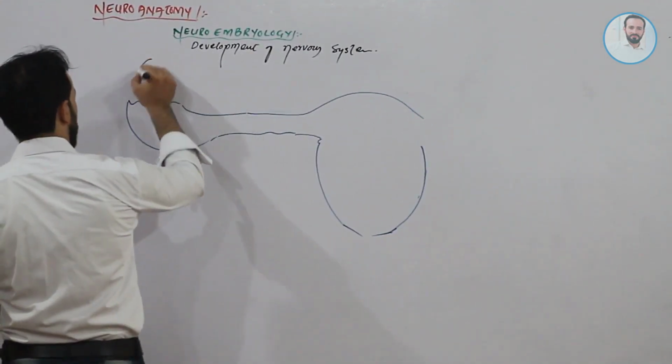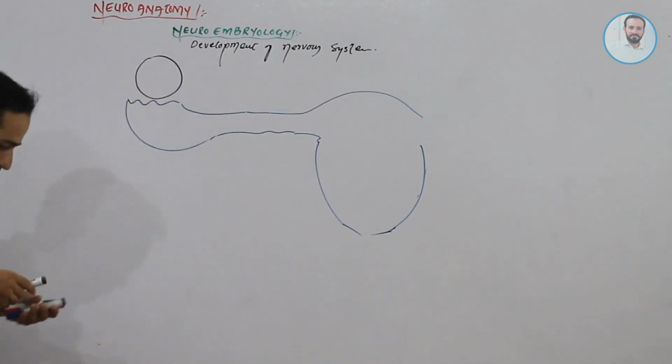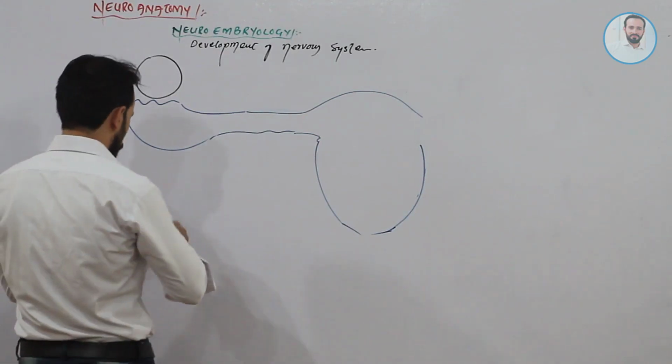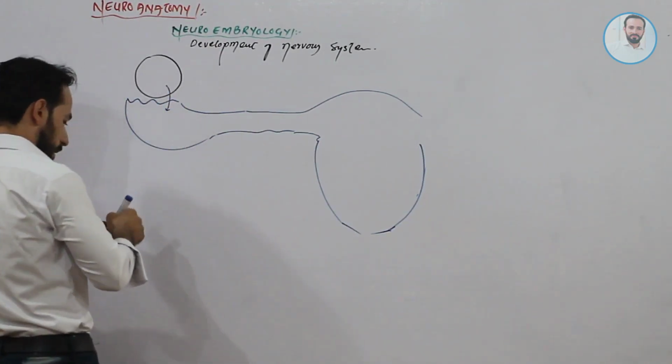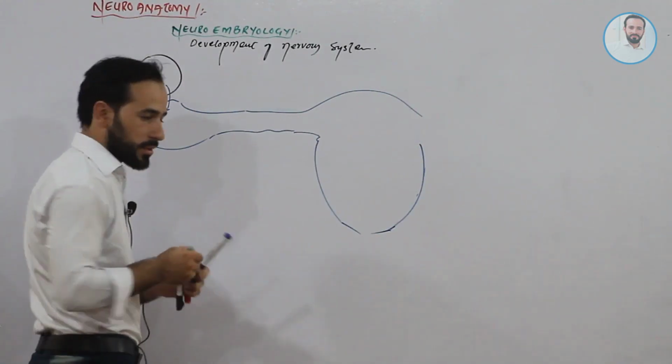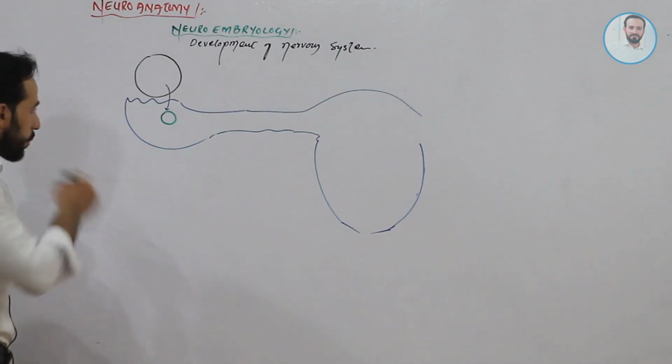As we know, here we have our ovary, right? And we know the ovary is responsible for the release of ova. Clear? Okay.